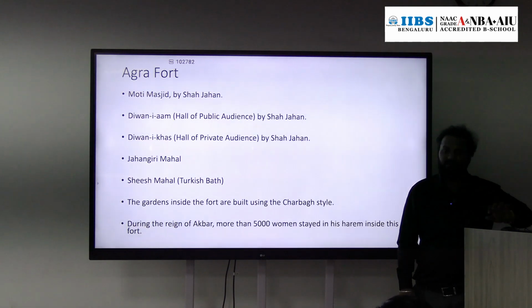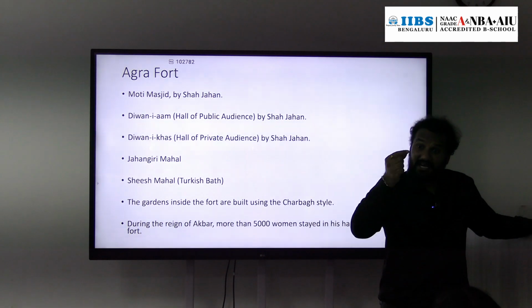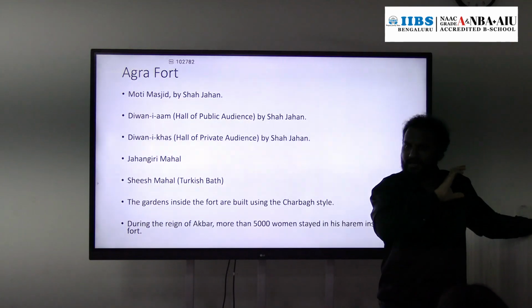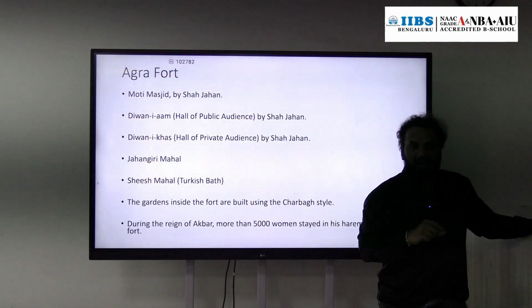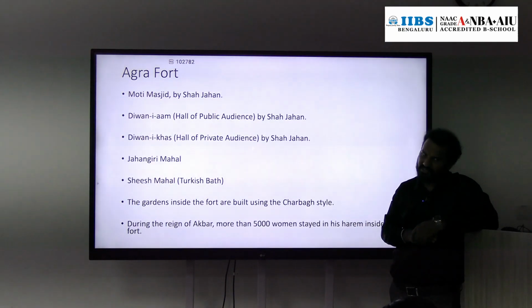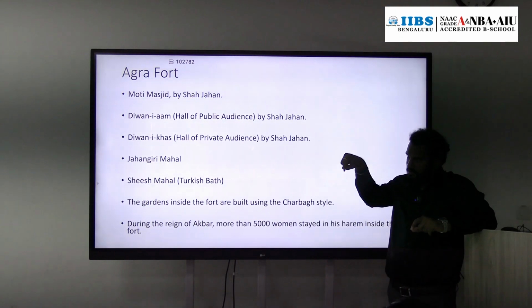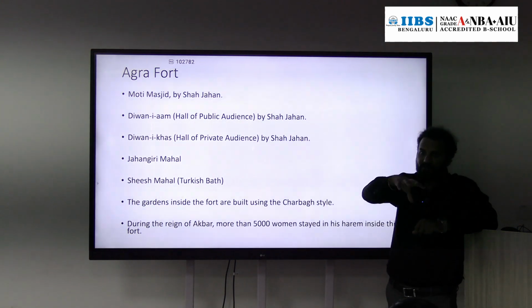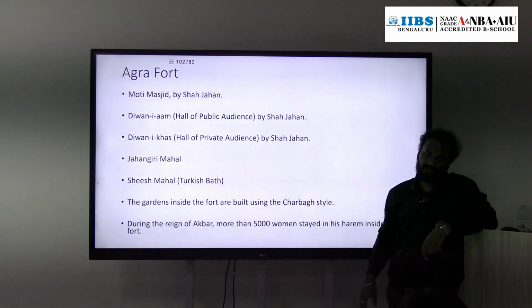Agra Fort. Agra is also famous for its Red Fort. There is a Red Fort in Delhi as well, built by a different Mughal emperor. The Red Fort in Agra was constructed during the era of Akbar. In that Agra Fort there are a lot of structures, constructed by different Mughal rulers.